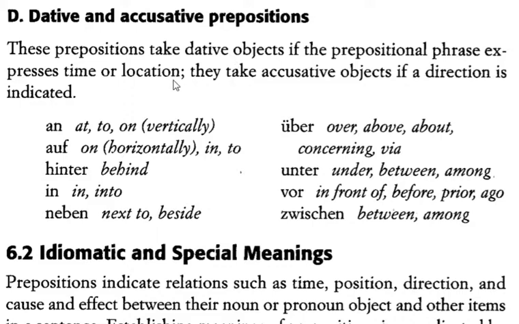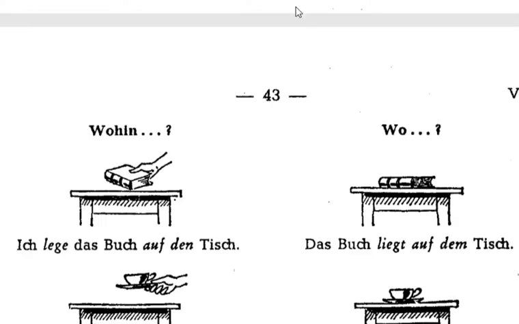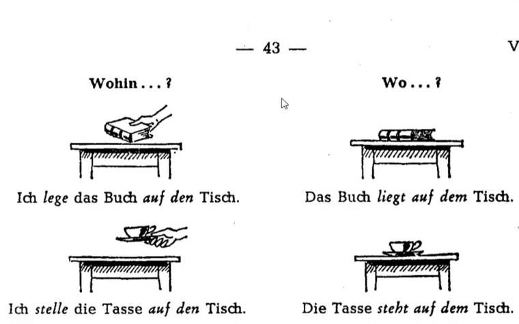So in order to form a proper phrase that includes a preposition, you have to know two things. The first is what case does this preposition take or always take, or if it can take two, dative or accusative. And secondly, what is the gender of the noun that's in that phrase, because that will determine what form of the definite article or indefinite article it would be. So for example, this is a very nice illustration of this.